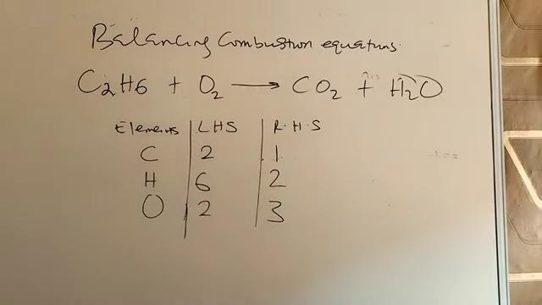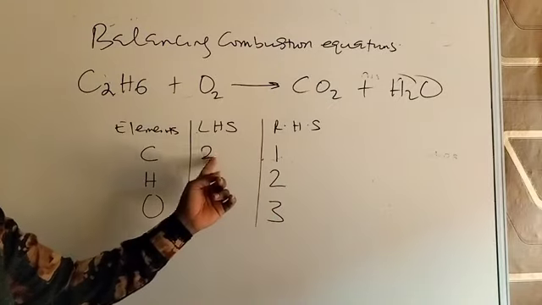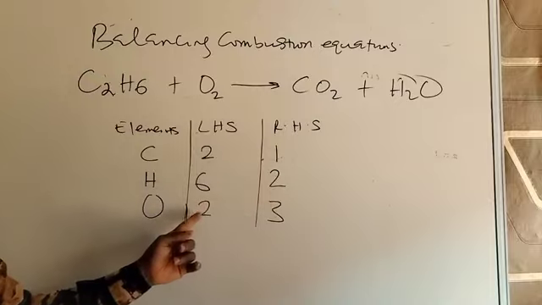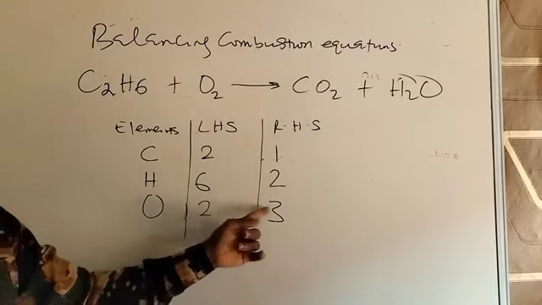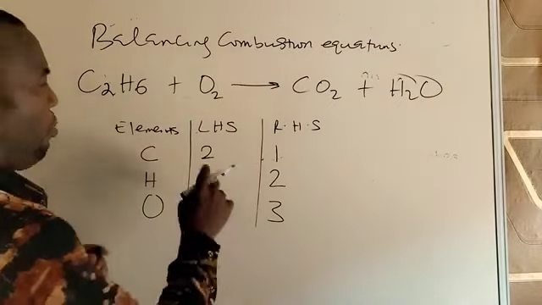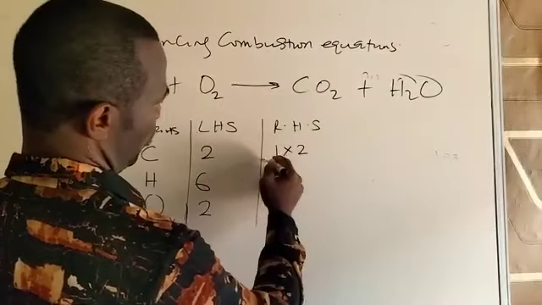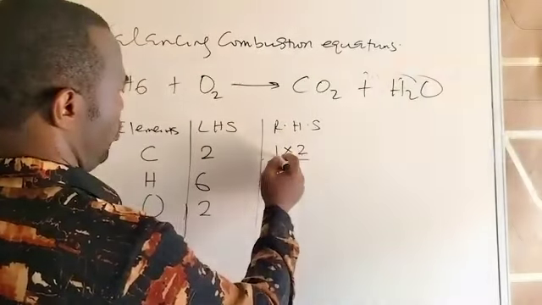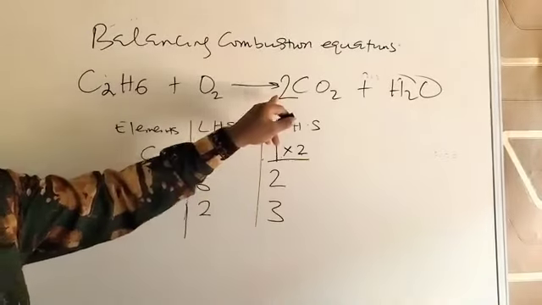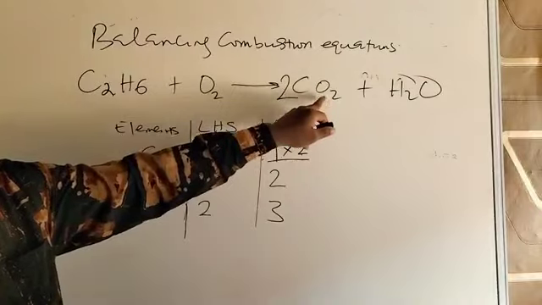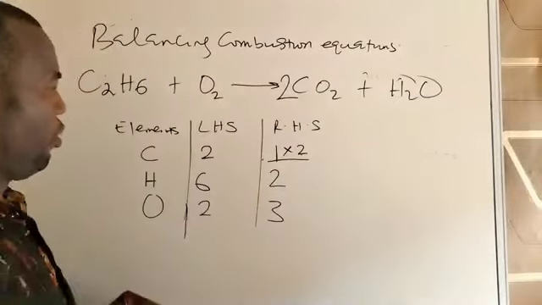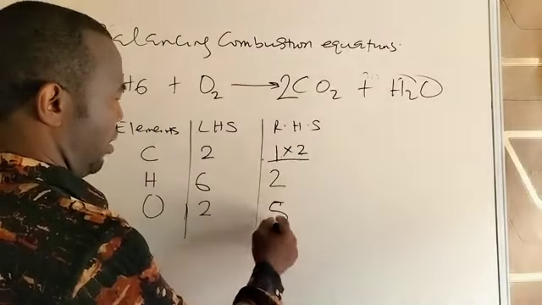But which of them will be easier for us to balance? We see that 2 is a multiple of 1, 6 is a multiple of 2, but 3 is not a multiple of 2. That means no number multiplied gives us 3 unless we apply fractions. So let's start with carbon and hydrogen. To balance carbon, multiply this by 2 to make it equal to 2. So 2 times 1 is 2. Look for carbon, put 2 there. And when you put 2 there, the 2 will also affect oxygen. Change the table. 2 times 2 is 4 for oxygen, plus 1, 5. So oxygen turns to 5 on this side.